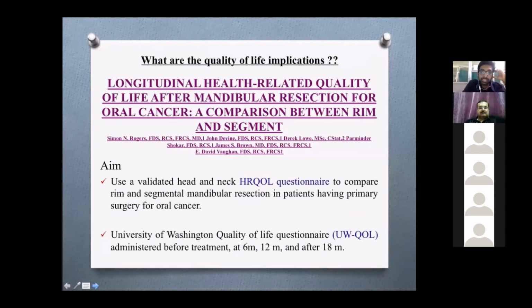I have selected this study to see the quality of life after various resections. The aim of this study was to use a validated head and neck health-related questionnaire to compare rim and segmental mandibular resection in patients having primary surgery for oral cancer. The University of Washington Quality of Life Questionnaire was administered before treatment, at 6 months, at 12 months, and after 8 months.